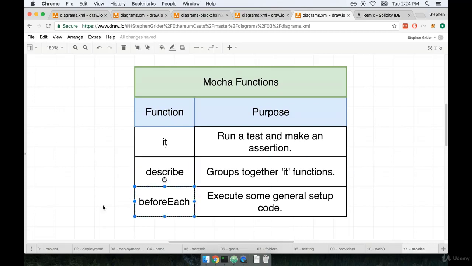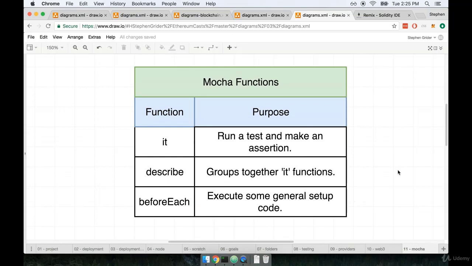Now the last built-in function that we need to be aware of is the beforeEach function. beforeEach is really a utility function that is used to extract some amount of logic that is common to a lot of our tests. So for example, if we have multiple it function calls where we run a test that are all doing some very similar setup logic, then we could use a beforeEach function to extract that logic and only write that code out one time.